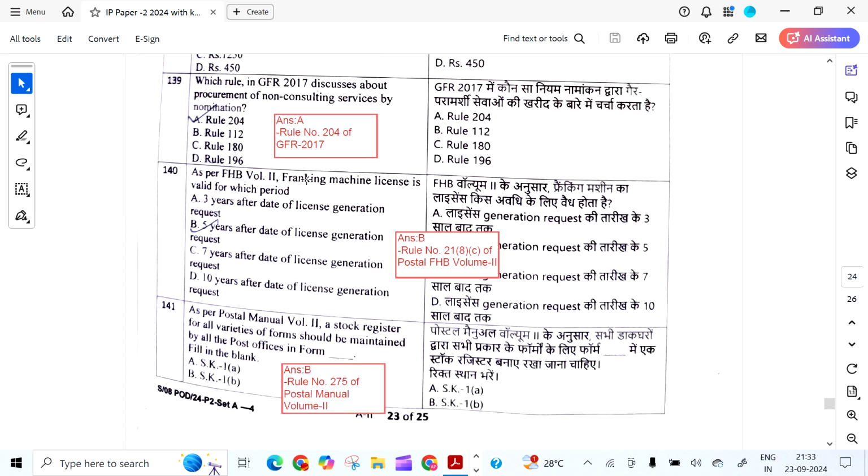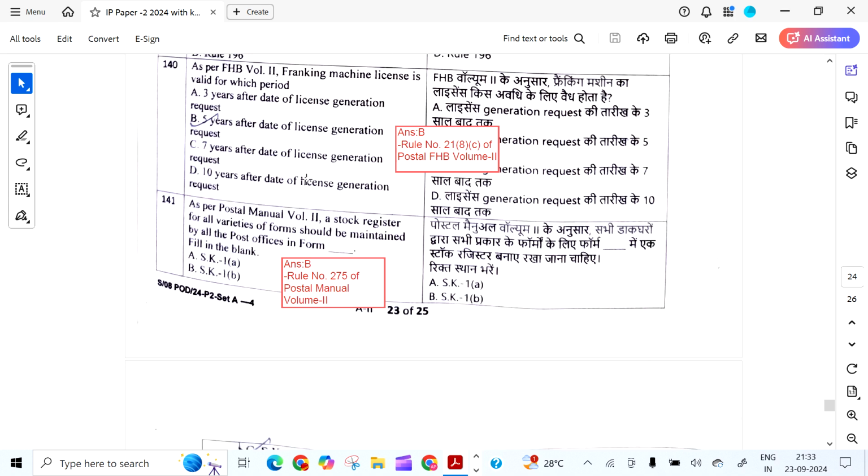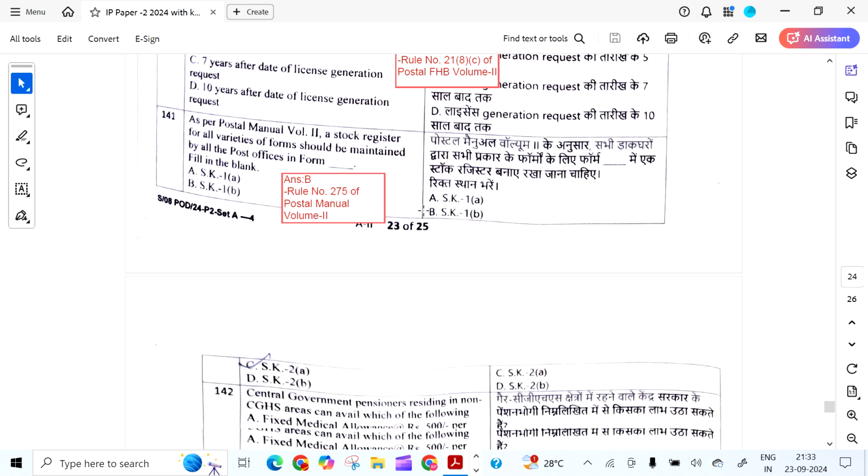Which rule in GFR discusses procurement of non-consulting services by nomination? It is 204. As per FHB Volume 2, franking machine license is valid for which period? It is 5 years after date of license generation, as per Rule 21(8)C of FHB Volume 2.